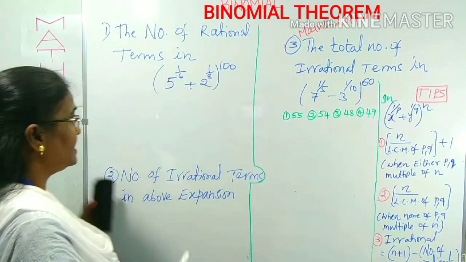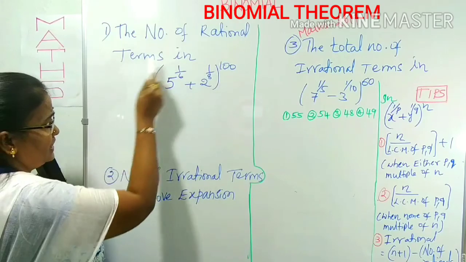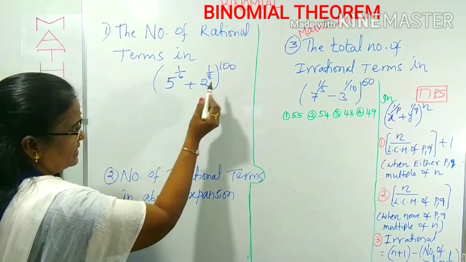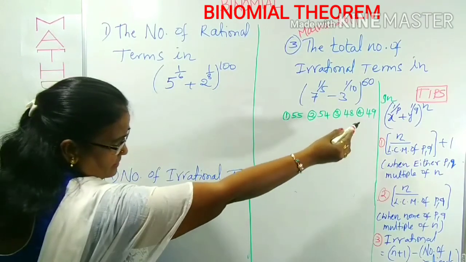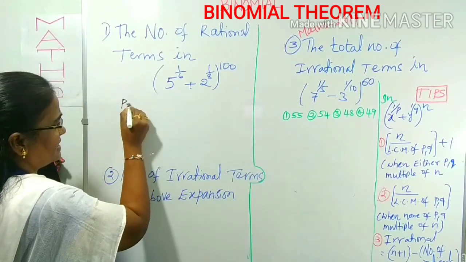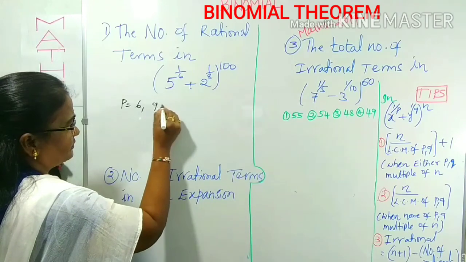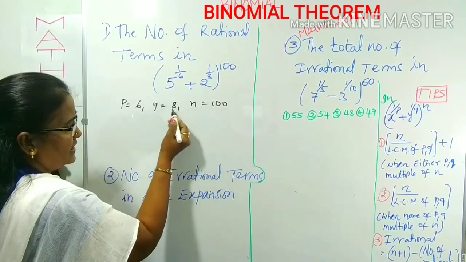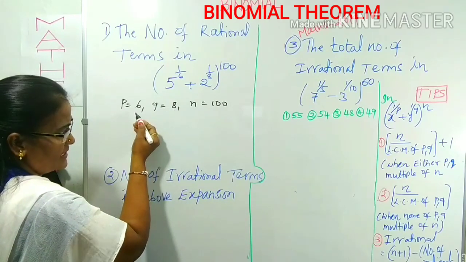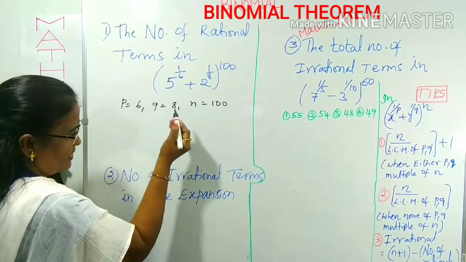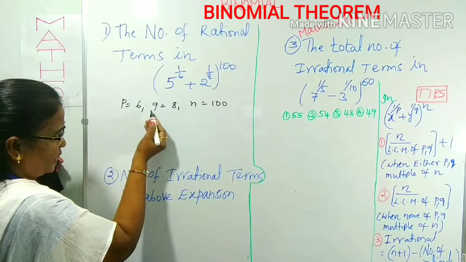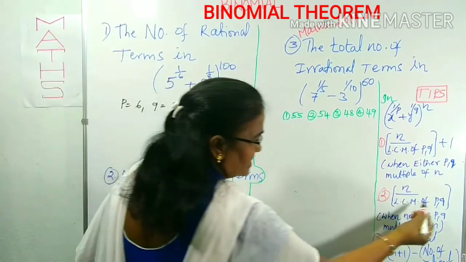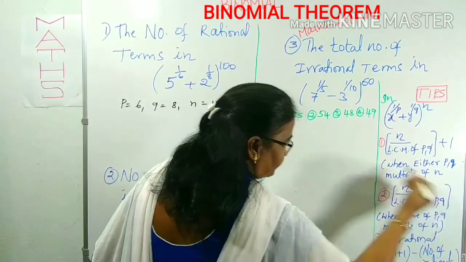Here he is asking the number of rational terms in this expansion. Comparing with the form, p is 6, q is 8 and n equals 100. We cannot write 100 as a multiple of either 8 or 6. What is the meaning of this? None of p, q is a multiple of 100. So which form do we use for the number of rational terms? Just this one.